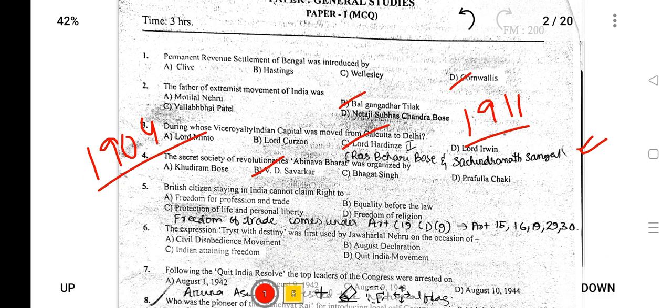He was an important member of the Kakori train robbery case, which happened in 1924, and he was also a member of the Hindustan Republican Association Army, that is Hindustan Socialist Republican Army, which was founded by Chandrasekhar Azad. So he was also a member of this.